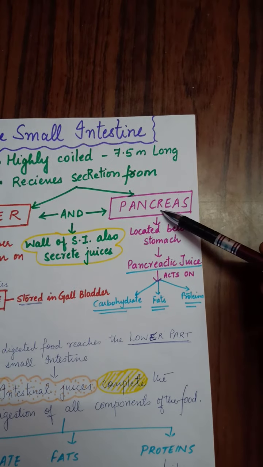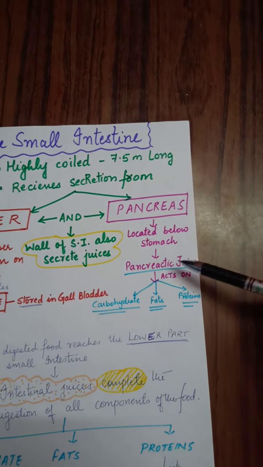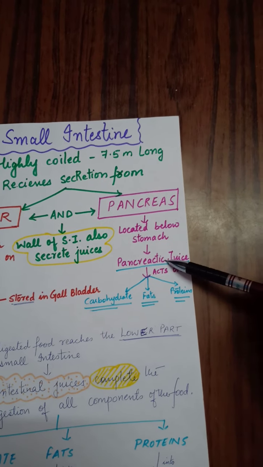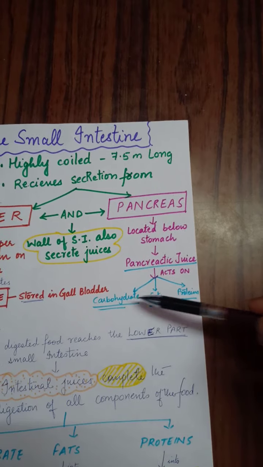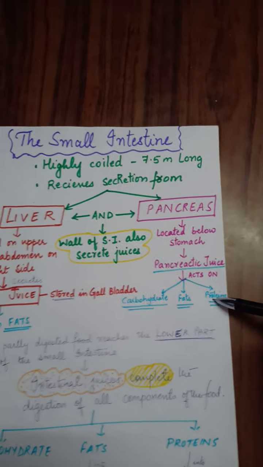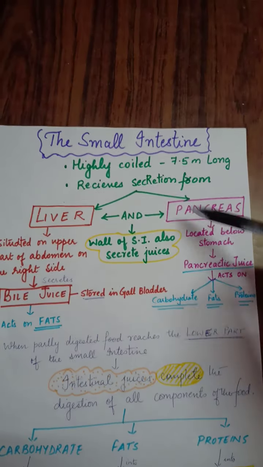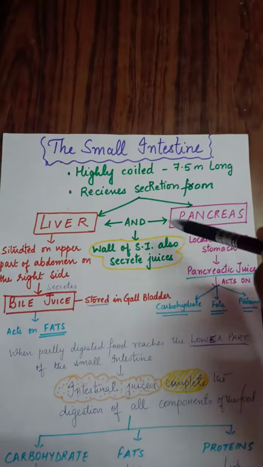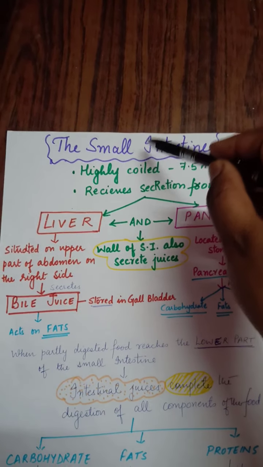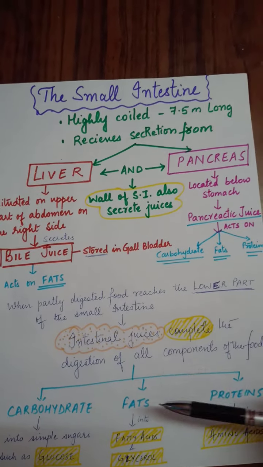Coming on to the pancreas. The pancreas is located below the stomach. It also secretes pancreatic juice, and this acts on these three factors, that is carbohydrates, fats and proteins altogether. So food is processed in the small intestine because all these secretions are collected there.